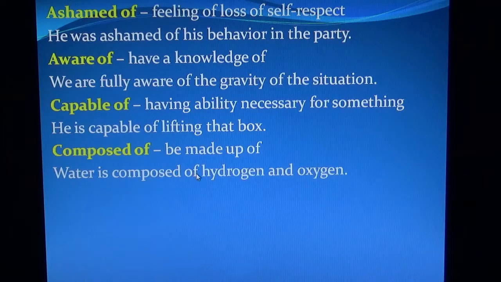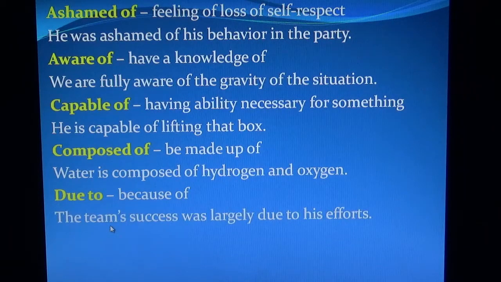Water is composed of hydrogen and oxygen. Due to means because of. The team's success was largely due to his efforts.